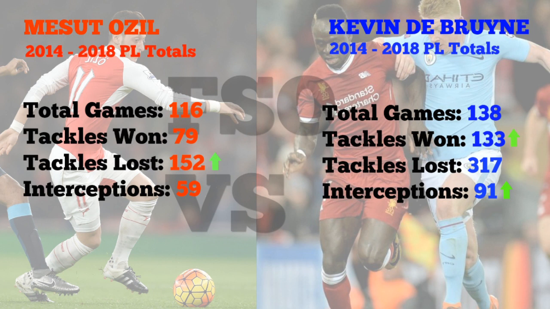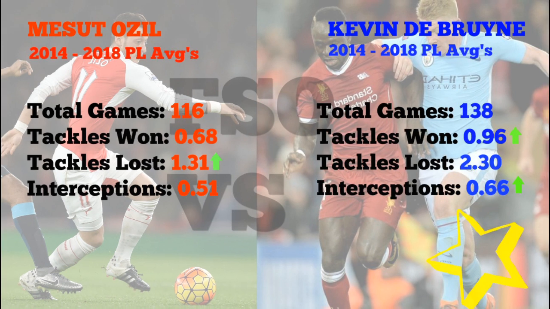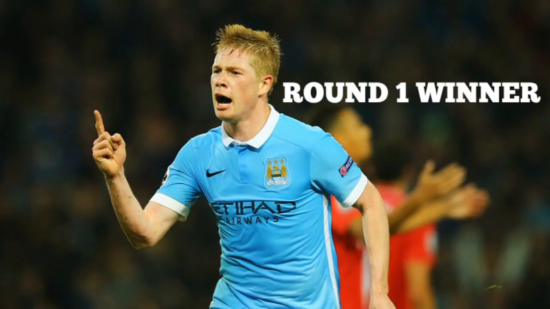many tackles. But then when we look into the averages, because Kevin De Bruyne has played more games, we can still see that tackles won is still higher with Kevin De Bruyne, as well as his interceptions. Tackles lost remains higher on Mesut Ozil's side, but in terms of defensive contribution, Mesut Ozil is probably more of an attacking midfielder, whereas Kevin De Bruyne is probably more of a complete box-to-box midfielder, and therefore he takes defensive contribution.